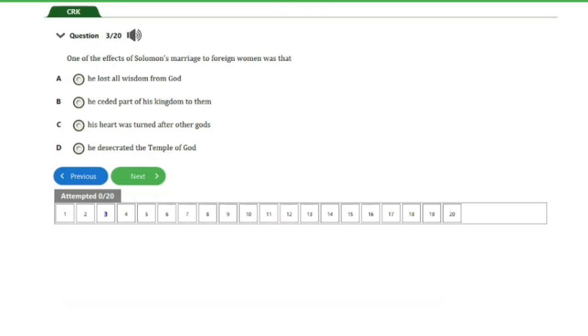So we have the next question here, question number 3. It says, one of the effects of Solomon's marriage to foreign women was that A, he lost all wisdom from God, B, he ceded part of his kingdom to them, C, his heart was turned after other gods, D, he desecrated the temple of God. So guys, the answer to this question is option C here. His heart was turned after other gods. And that's it for this question, guys. Let's go ahead and consider the next question.